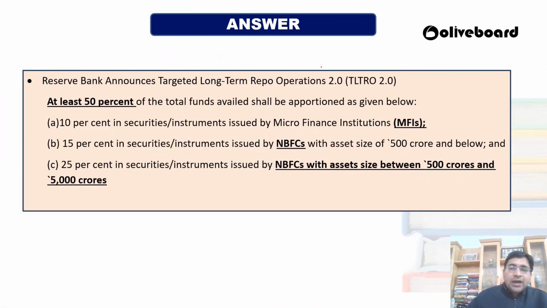Okay, so then in TLTRO 2.0 they have said that at least 50% you have to give to this sector, 10% you have to give to microfinance institutions, 15% you have to give to NBFCs whose asset size is 500 crore and below, and 25% you have to give to the NBFCs whose asset size is between 500 to 5,000 crore.